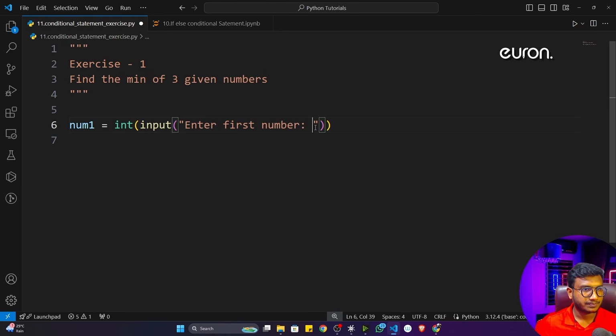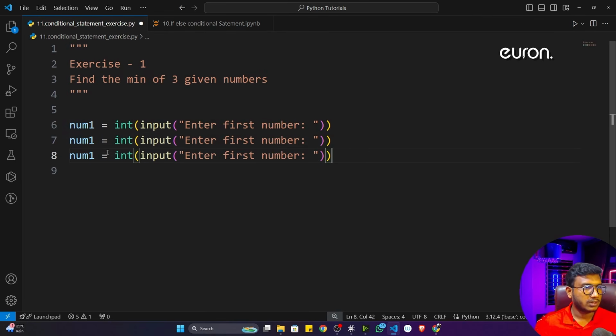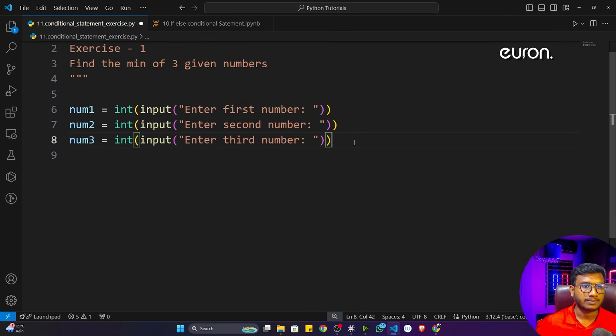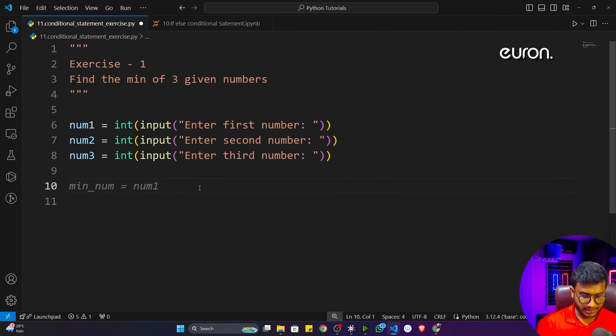Then I'll also take 2 more numbers, num2, enter the second number, then num3, enter third number. Fine.